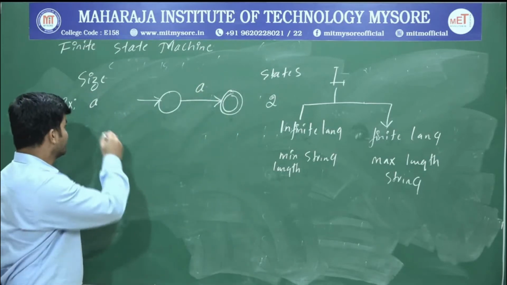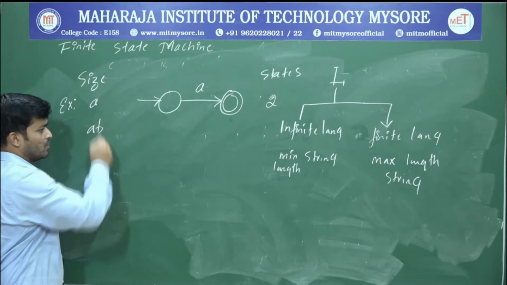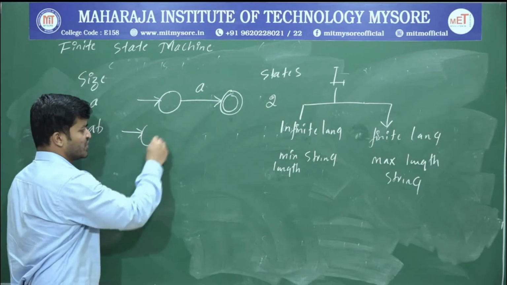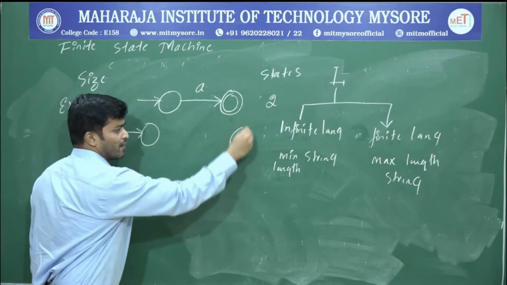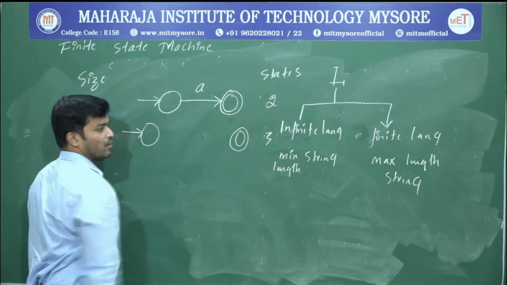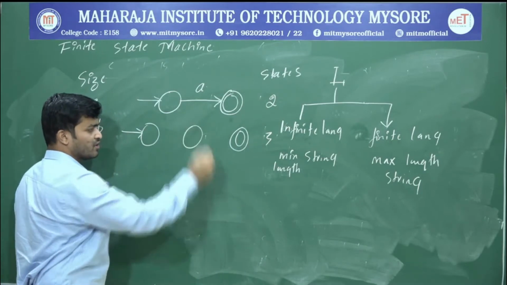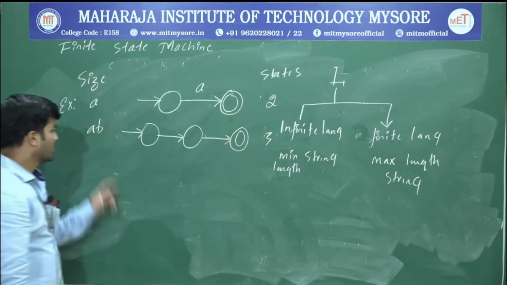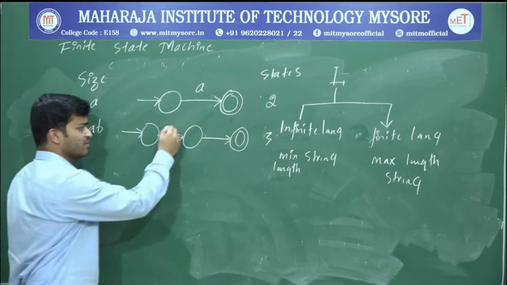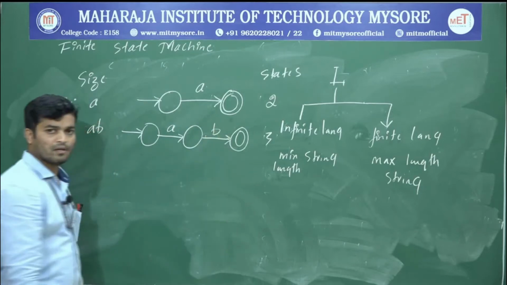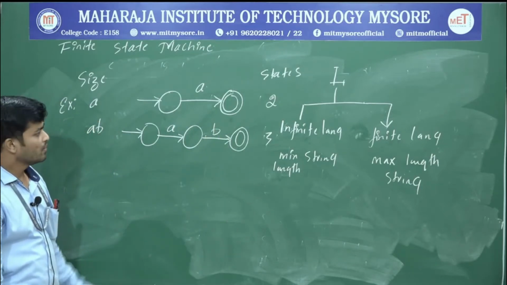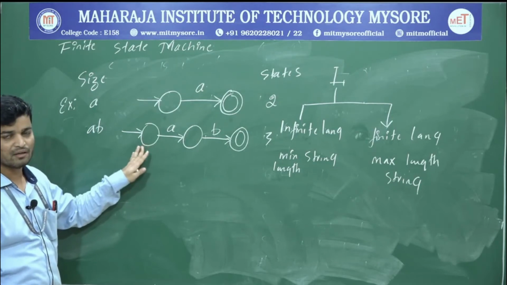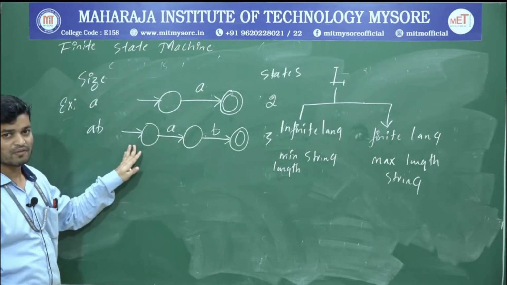Okay. If the length is 2, how many states? In that case we have to go with 3 states. One is the start state, one is the accepting state, and one is the intermediate state. Connect the states using arrows. And whatever string we have, write that as it is, A, B. So this is the way in which we can construct an automata. This one is called just a skeleton. I will explain how to build the muscle.